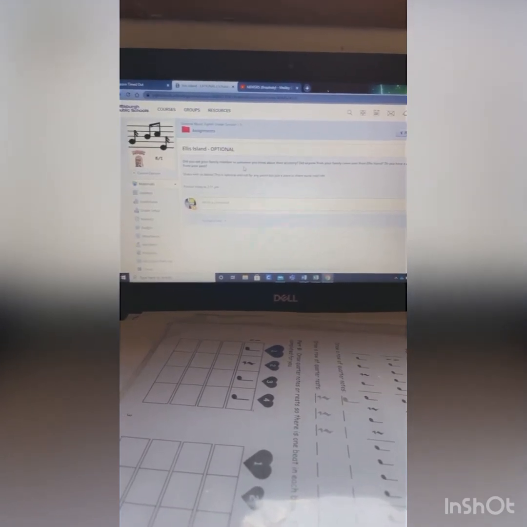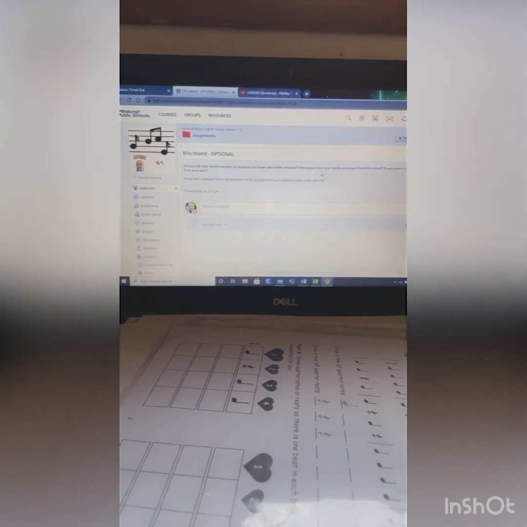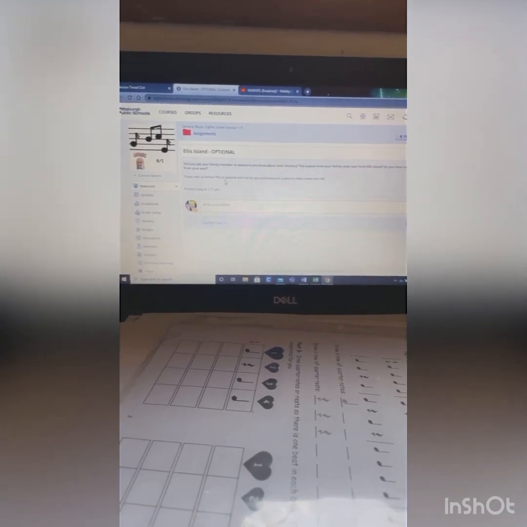Back in the assignment folder, if you did work on anything about Ellis Island and talk to a family member or someone you knew about their ancestry, go ahead and share below. But again, this is optional. And that's it. Then you're done.